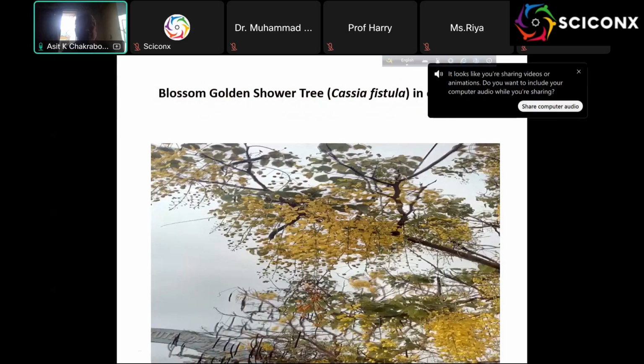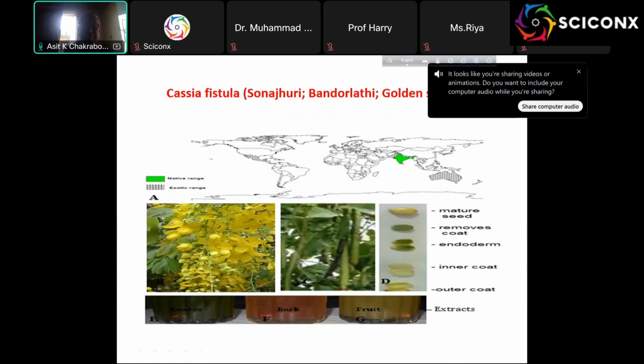So now I have shown you some of the data. That is the tree, the golden shower tree, Cassia fistula, which is the state flower of Thailand. And here is our campus gate. We just used that out of curiosity, and we got enormous good results. This is again the same. These are the fruits, these are the seeds, this is the flower. And in Asia it is very prominent, and this is the extract.